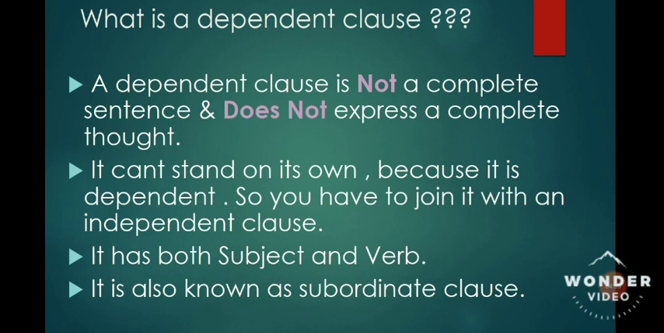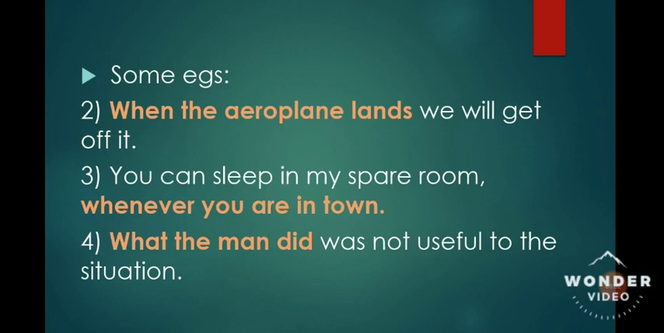Subordinate clause also has the subject and the verb. So dependent clauses are also called subordinate clauses. And subordinate clauses are also a combination of subject and verb. But they will never express a complete thought because they can't stand on their own. They are always dependent on the main clause. That you have to keep in mind. Examples that I have given.